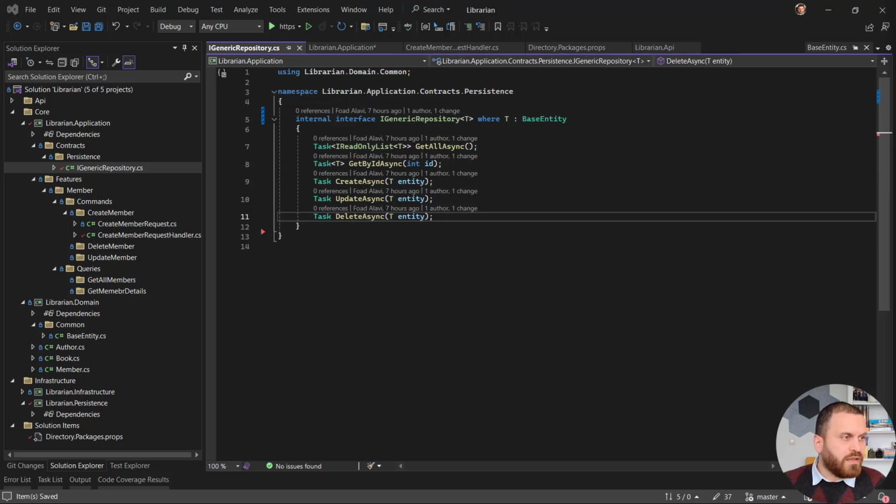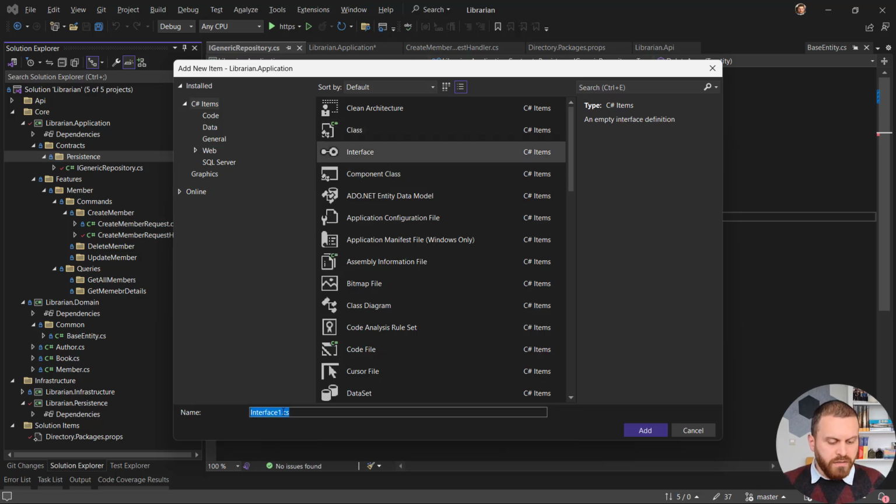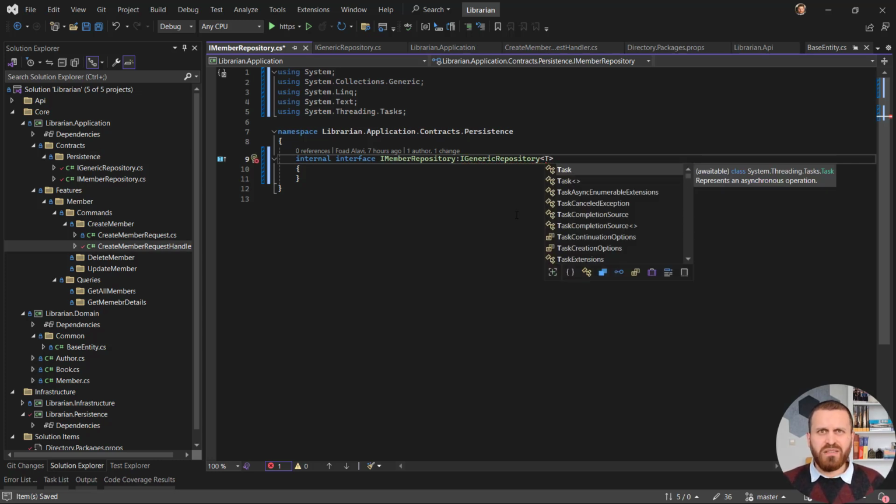Then let's create it. Inside the persistent folder, I'm going to create another item, interface, and let's call it IMemberRepository. By adding that, I can just inherit from my IGenericRepository. IGenericRepository accepts a type. I can pass it T, but it is meaningless because I want it to be specifically for my domain model, which is called member.